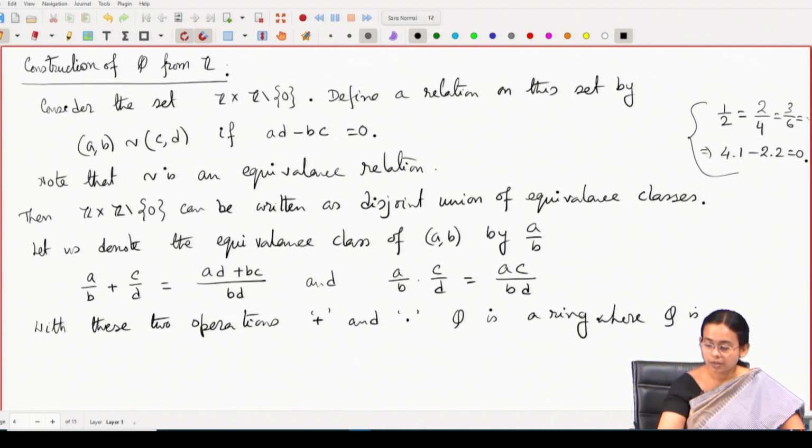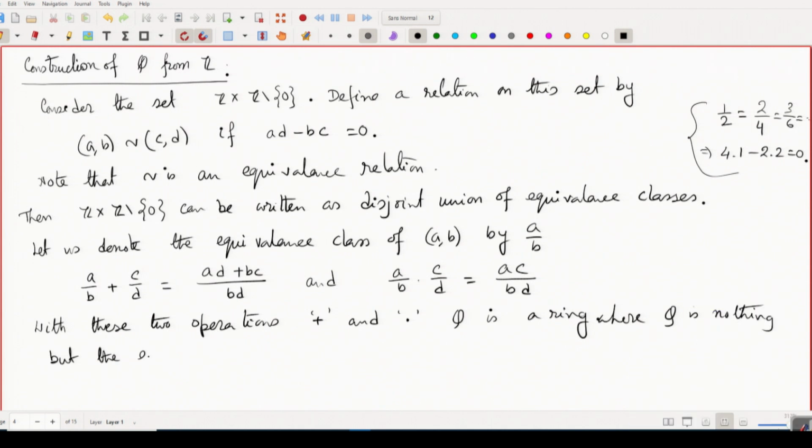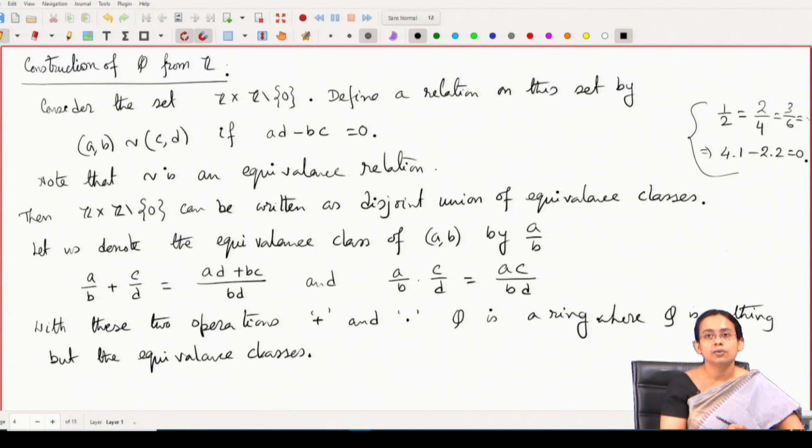We have defined the addition and multiplication between the equivalence classes, and we are viewing the rational numbers as the equivalence relation defined on the set Z cross Z minus 0, and the equivalence relation is defined in this way.